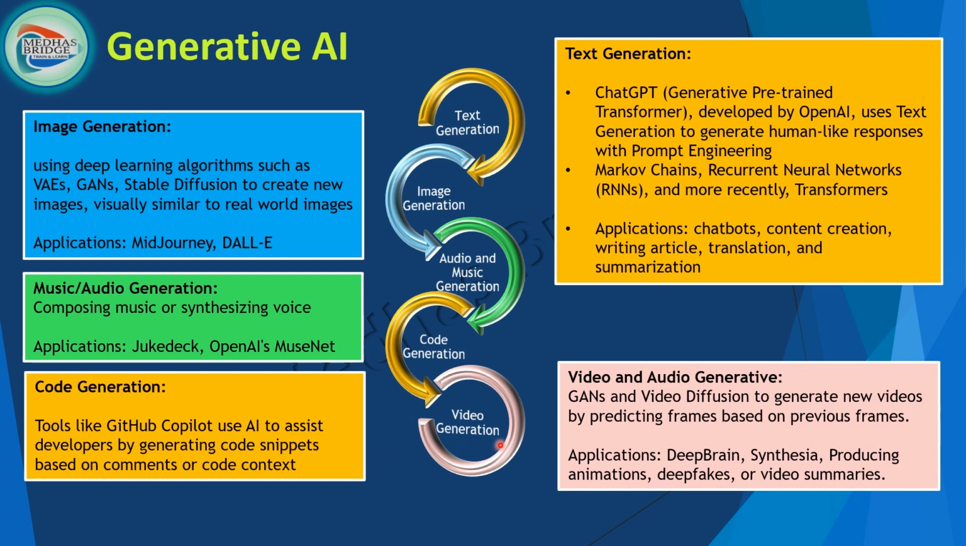Now let's look at video and audio generation. GANs and video diffusion generate new videos by predicting frames based on previous frames in a sequence. Remember the previous and then predict the next frame. Applications are Deep Brain, Synthesia, producing animations, deepfakes, video summaries. I just captured this as a short note so that you can refer to it to create a snapshot of the jargons that you end up hearing most frequently.